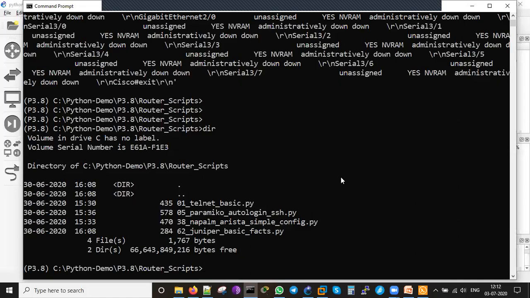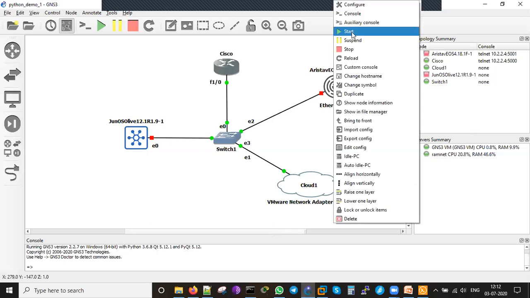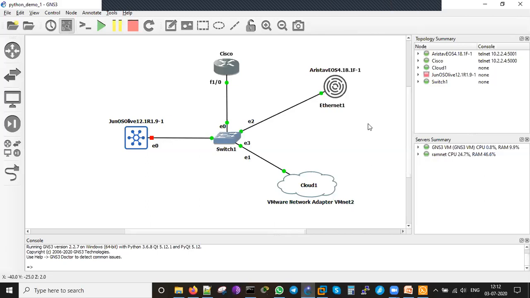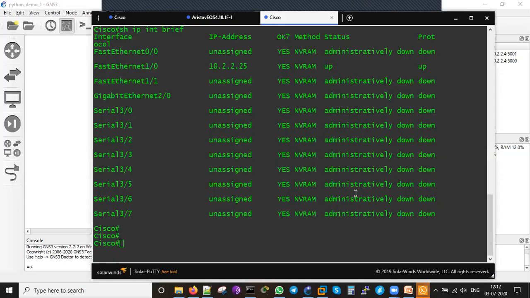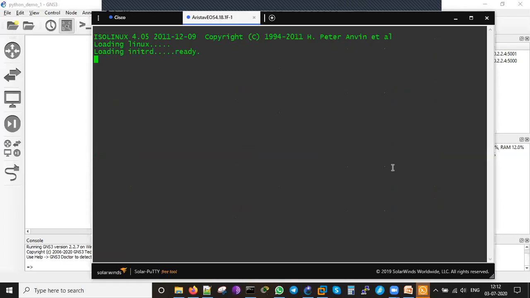So there is a second one which I'm going to do: Napalm Arista simple config. Let me start the Arista VM. Start, and I'll have the console also. So now it is coming. Arista will take its own time. We may have to be patient with Arista booting.